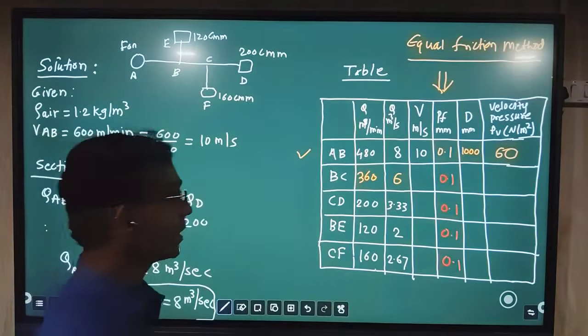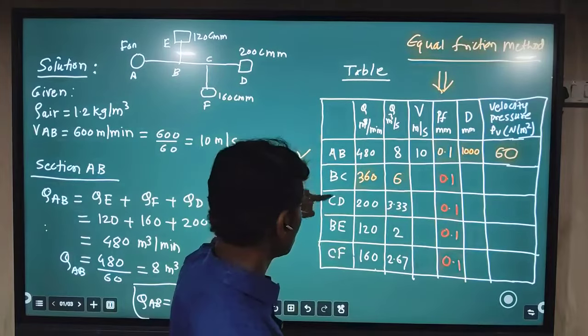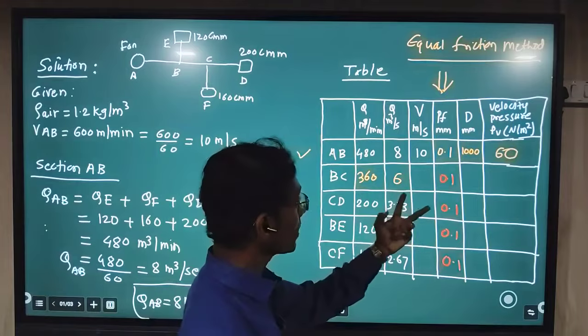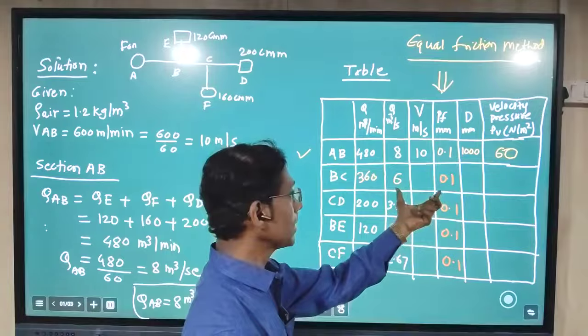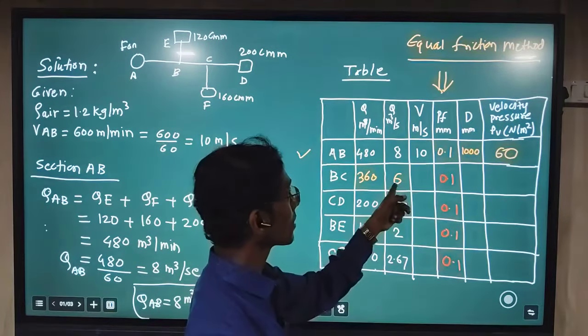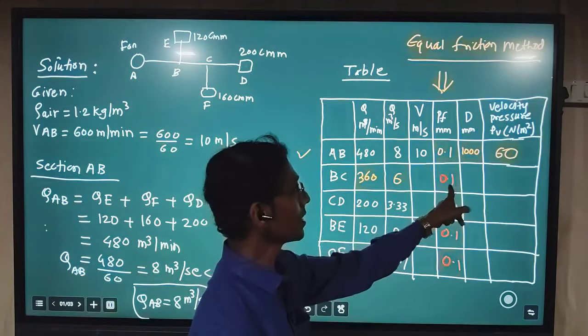Now for the other sections BC, CD, BE, CF, we have the availability of two values: one is the discharge and second is PF.